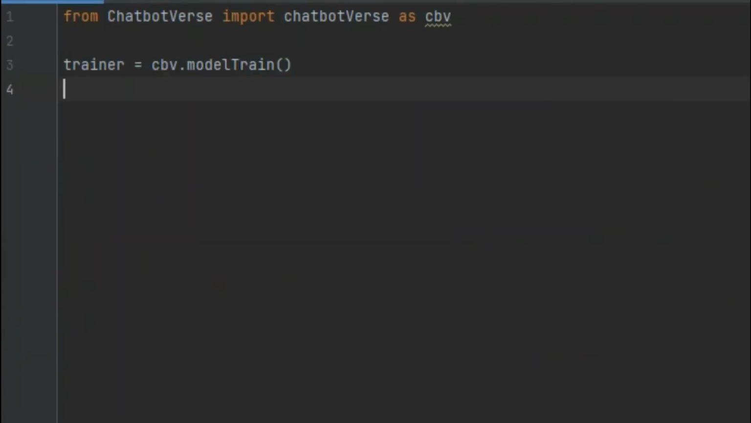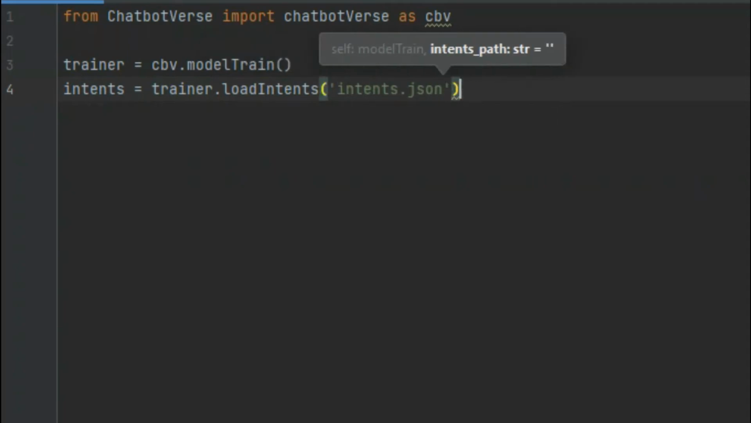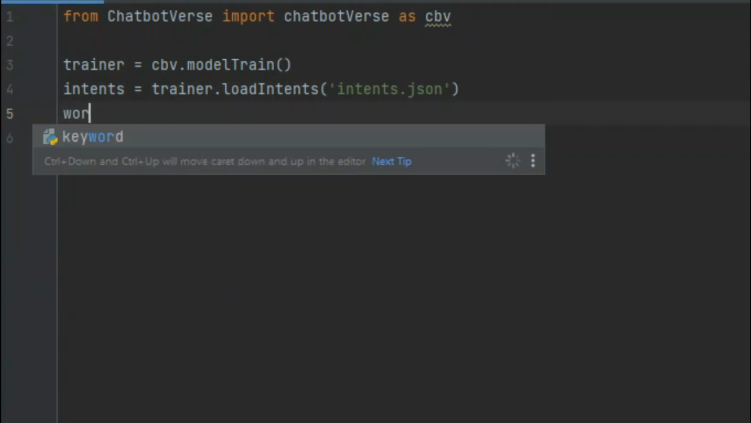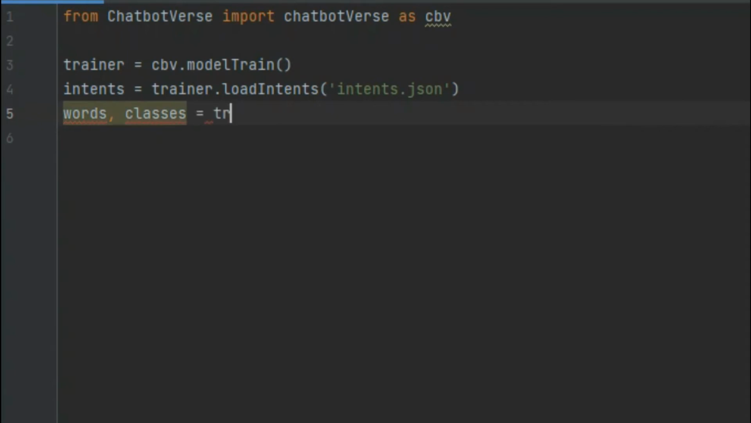Now we have to specify the intents.json path location. So intents is equal to trainer.load_intents, and inside here we're going to pass our path, which is intents.json. Now that is done, we have to get the words and the classes from the intents.json. So words and classes is trainer.preprocess_and_save_data, and we're going to pass in intents.